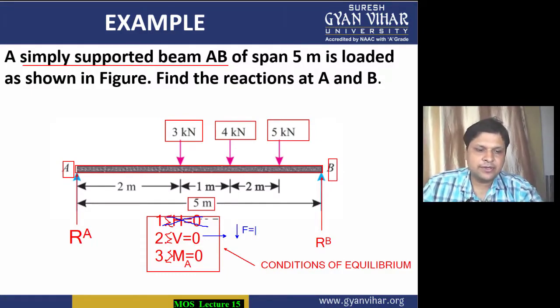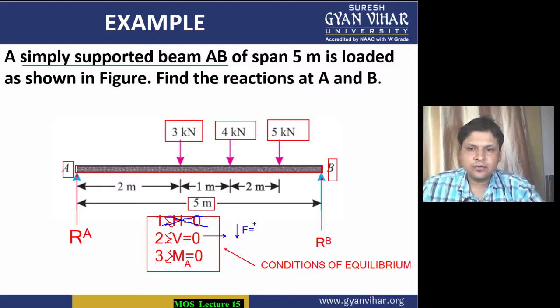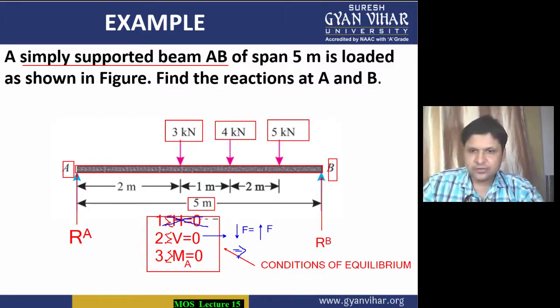All right, because its summation should be equal to 0. So it can be written in this way: forces going upwards. Now what are the forces, students, which are going downwards? The forces which are going downwards are 3, plus 4, plus 5. These are the forces going downwards, and that will be equal to the forces going upwards.